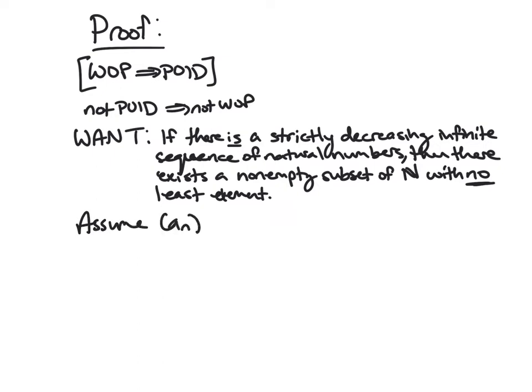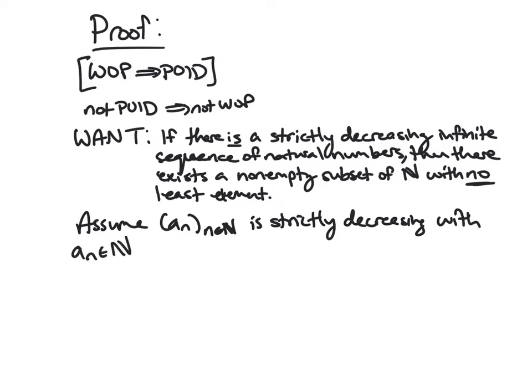So suppose this sequence a_n is strictly decreasing, where each element is a natural number, right? So this is a sequence of natural numbers, strictly decreasing. Then we need to find a non-empty subset with no least element, right? So we get to choose our subset.